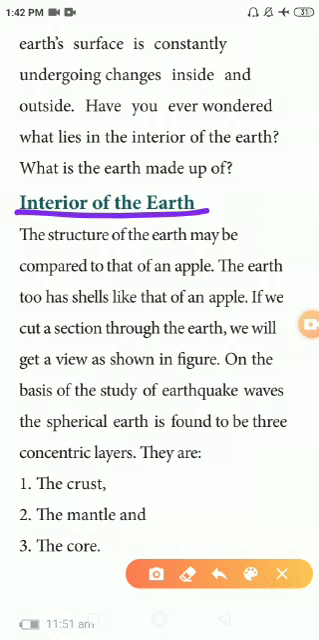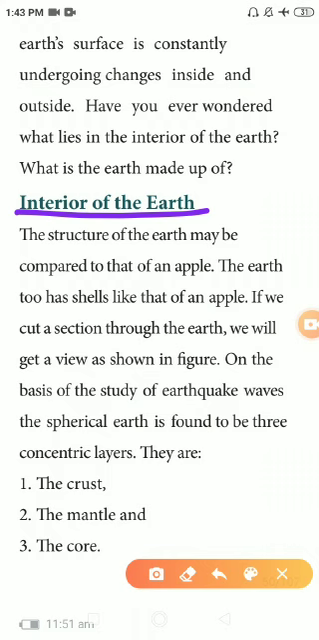Interior of the earth. The structure of the earth may be compared to that of an apple. So the earth too has shells like that of an apple. If you cut a section through the earth, we will get a view as shown in the figure. On the basis of the study of earthquake waves, the spherical earth is found to have three concentric layers. They are the crust, the mantle and the core.